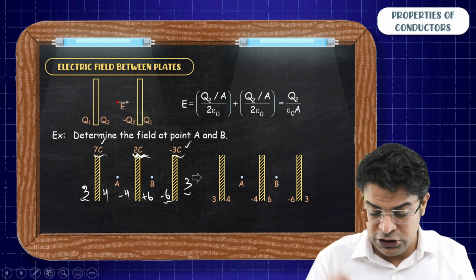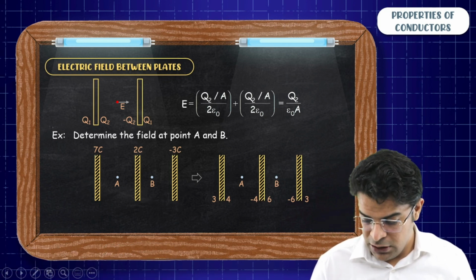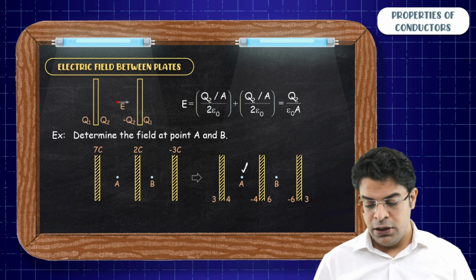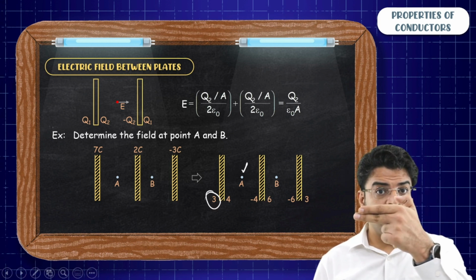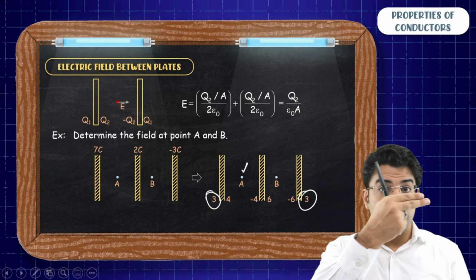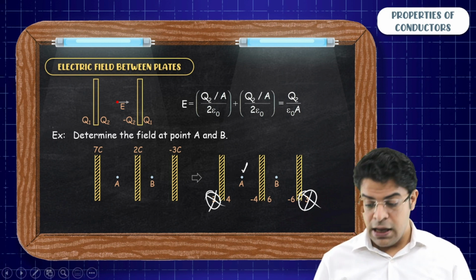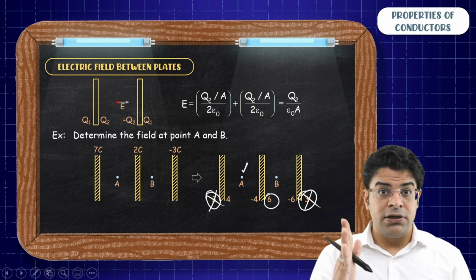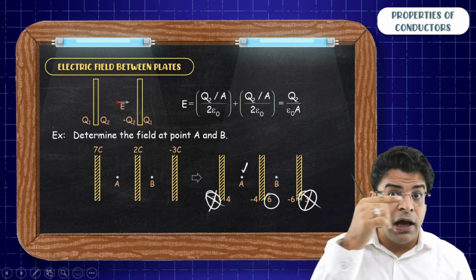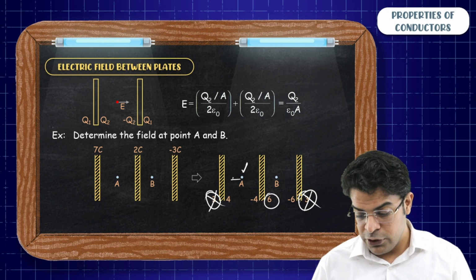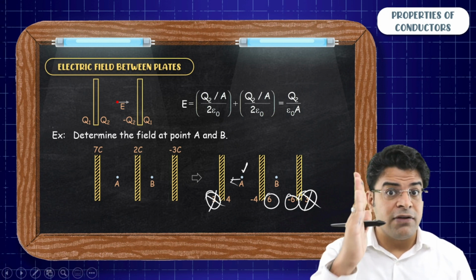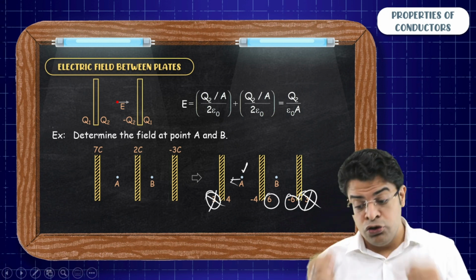I want to clear the concept once more before I teach forward. See beta, at point A, this 3 produces a field towards right and this 3 produces a field towards left. So these 3 cancel out each other's field. At point A, this 6, which is a positive charge, produces a field away from itself, towards left. This minus 6, which is negatively charged, produces a field of the same strength towards itself.